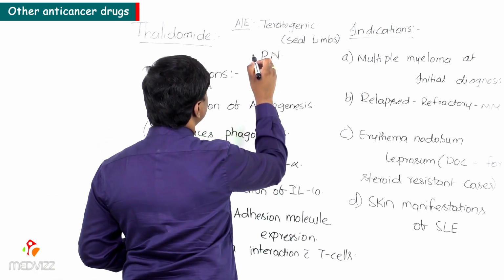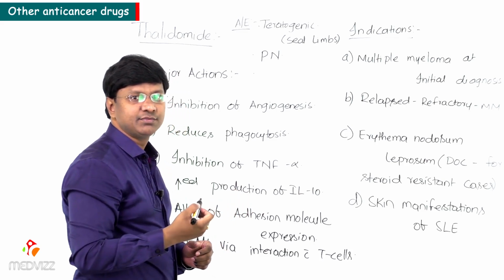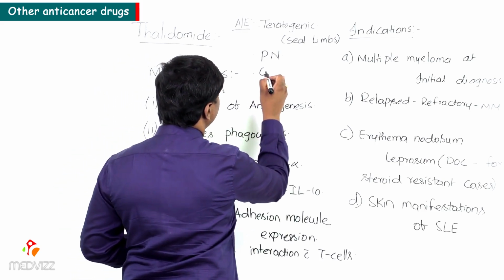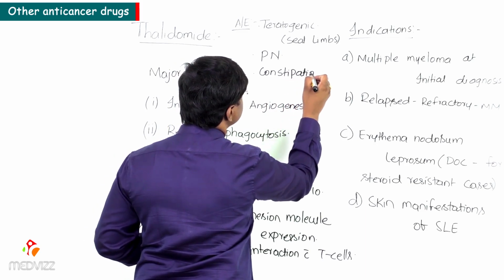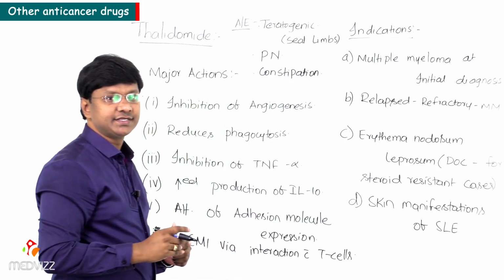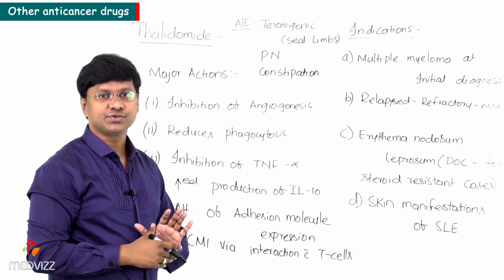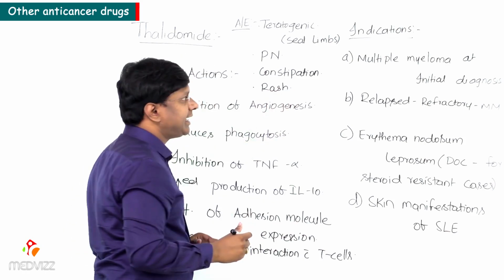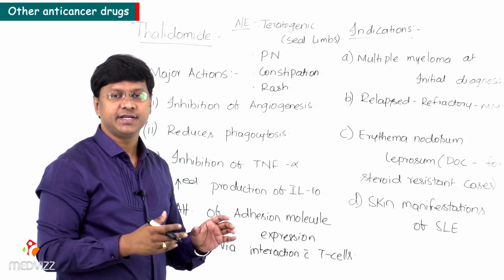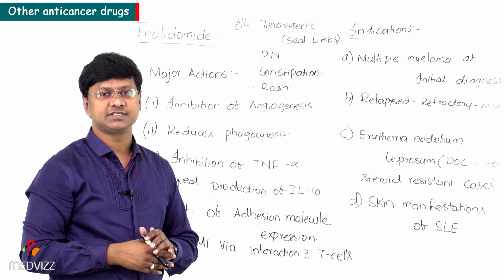And this thalidomide will reduce the gastrointestinal motility of the individual, and the adverse effect of this particular drug will be constipation, right? Next, apart from this, it is associated with certain dermatological manifestations in the form of rash. And remember, thalidomide is associated with thyroid related disorders as well.